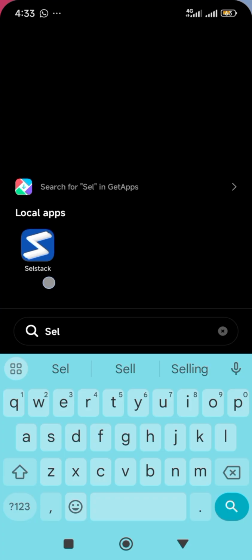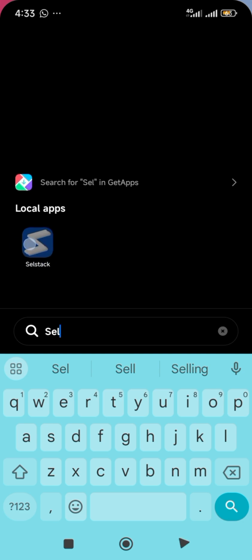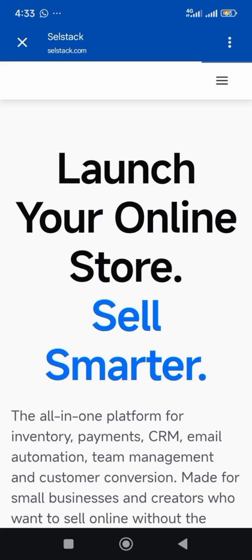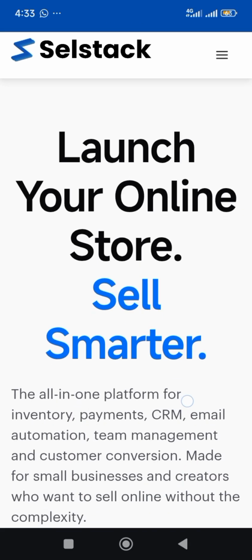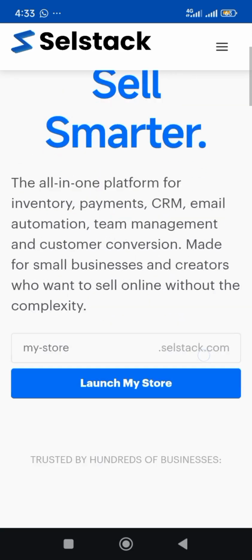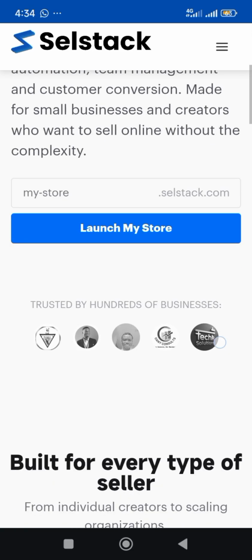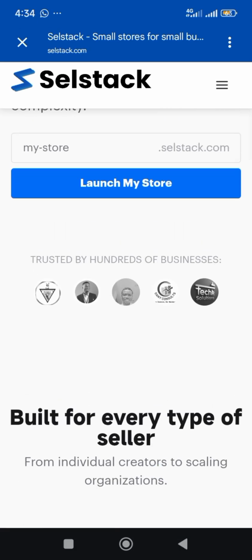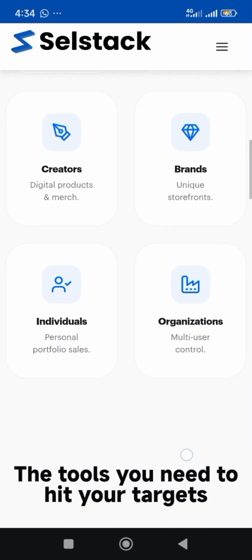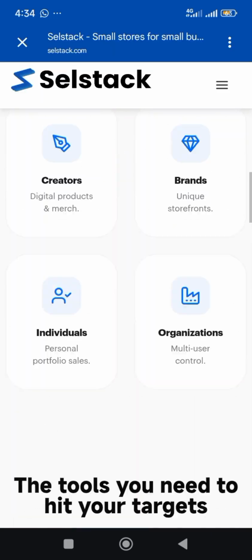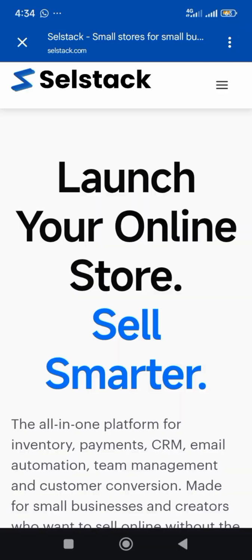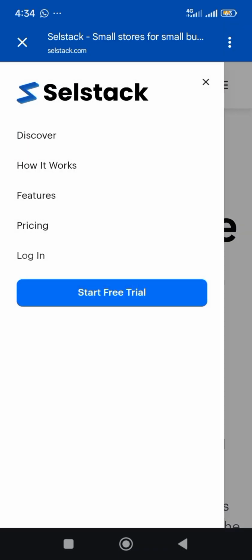So we're going to be using this tool for that. It's called SalesStack. Very simple and powerful tool. You tap on it. Right, let's wait for it to load, please. All right, it says launch your online store, sell smarter, and so on. So this is it. You just have to create an account. Since I have an account on this platform, I'm just going to log in. Let me log in.